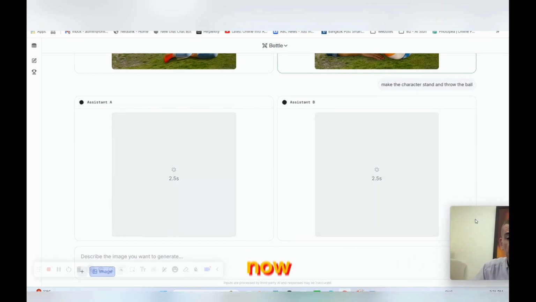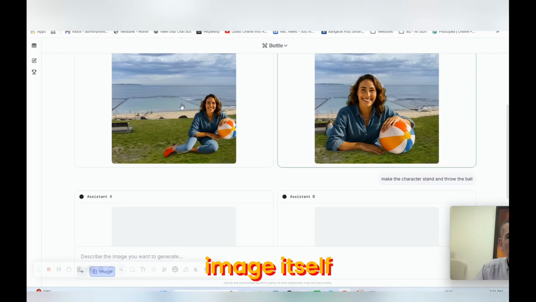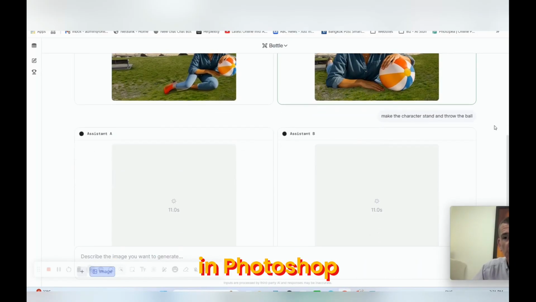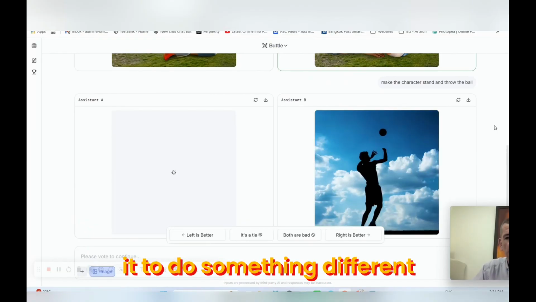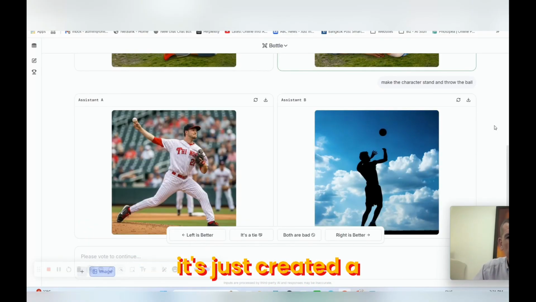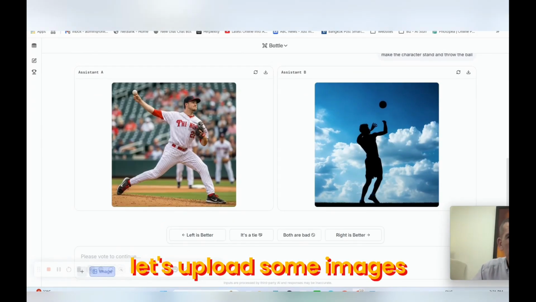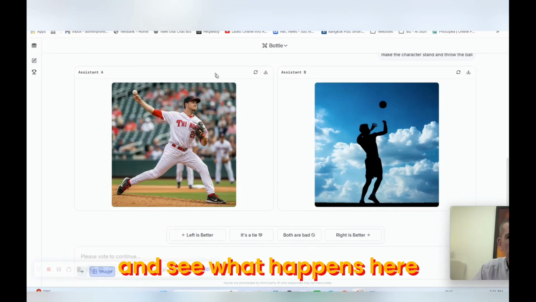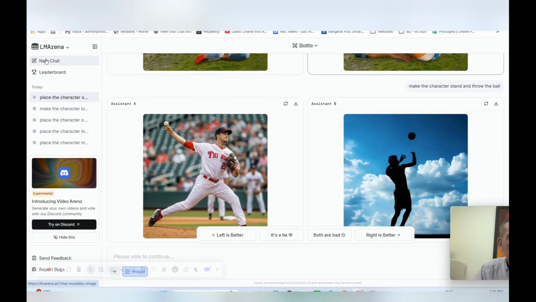Okay. Now, so that's fairly straightforward. We've taken the actual image itself. That was two components and it's done, basically stitched it together, which you can do in Photoshop. Came out pretty well. Let's see what it does when we ask it to do something different. Okay, now it's just created a completely new character because I didn't upload any images. So let's upload some images and see what happens here. We'll go back to home and we'll start a new chat.